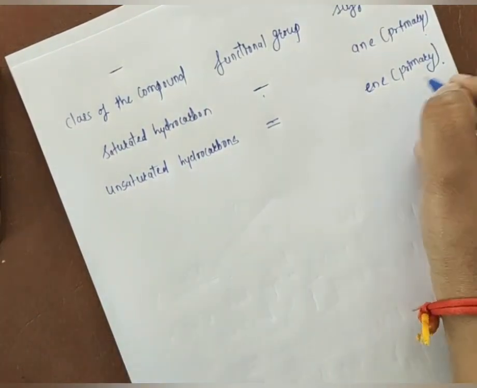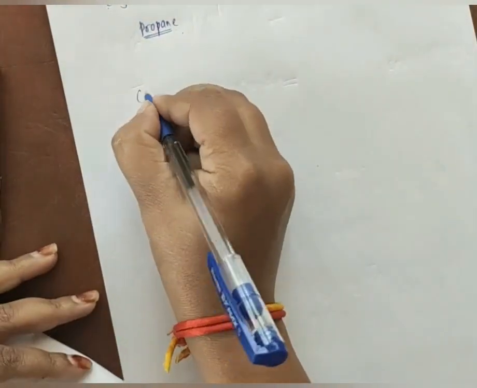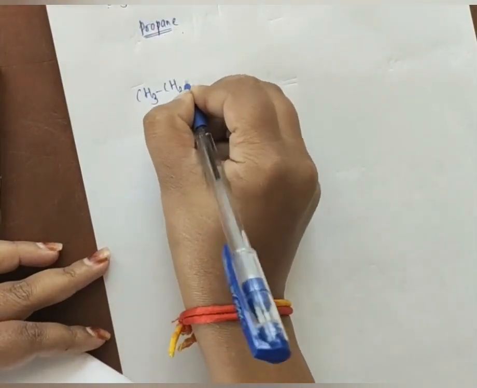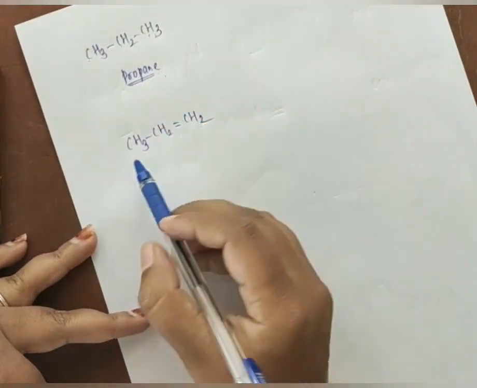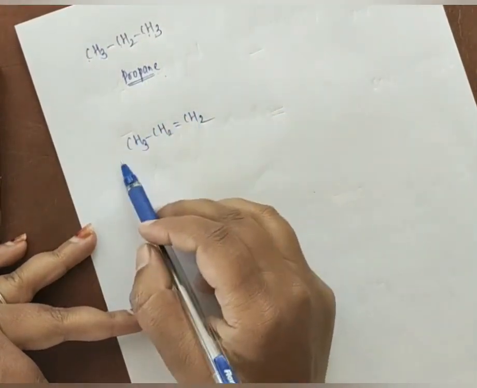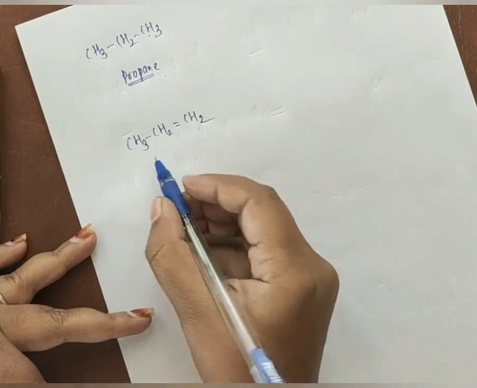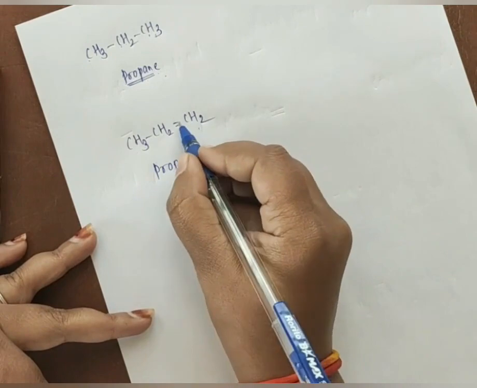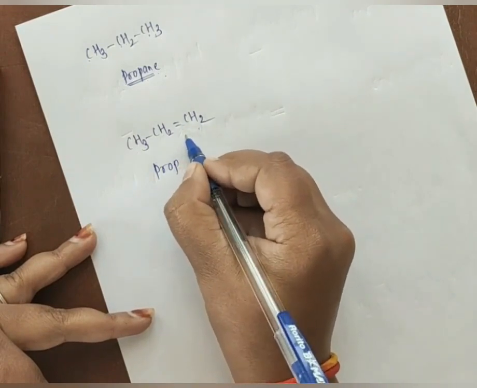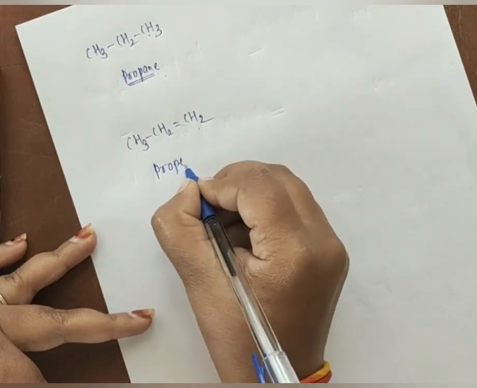Okay, ENE. If I give the example CH3, CH2 double bond CH2, like this example is there. First, the root word: you have to count the number of carbons, 1, 2, 3. For the 3 we have to use prop, and if there is a presence of a double bond here, which suffix are we using? ENE.